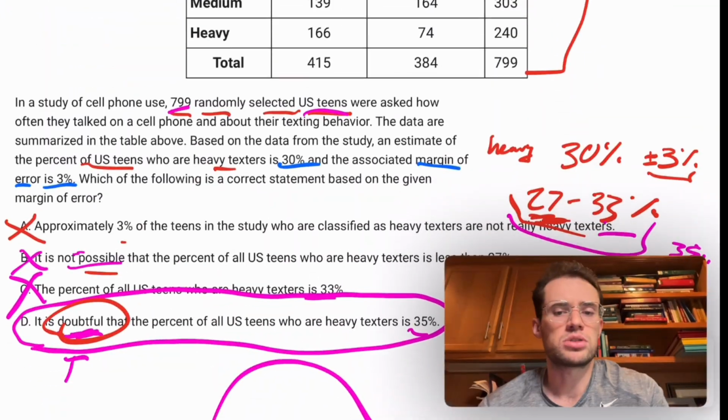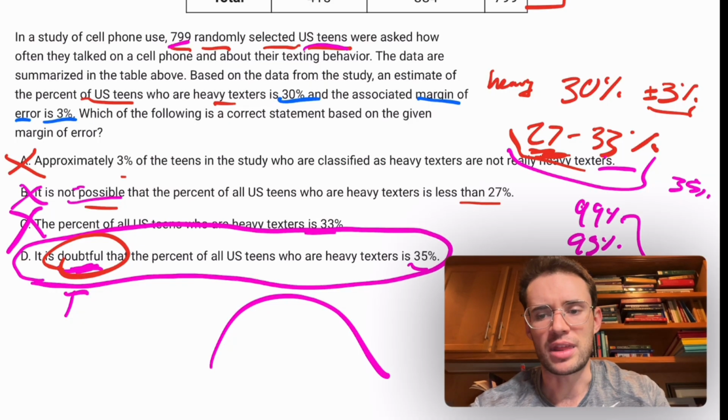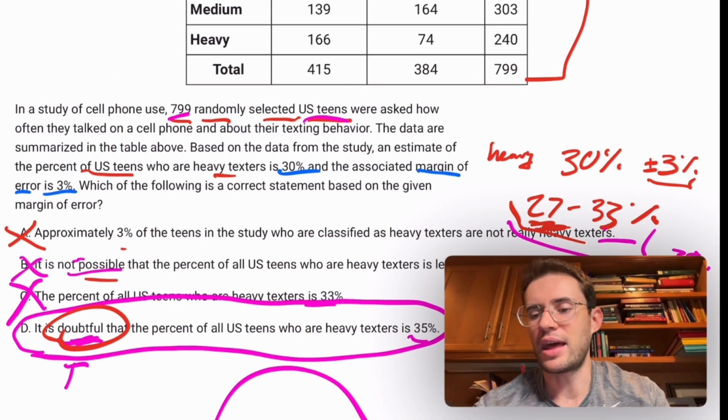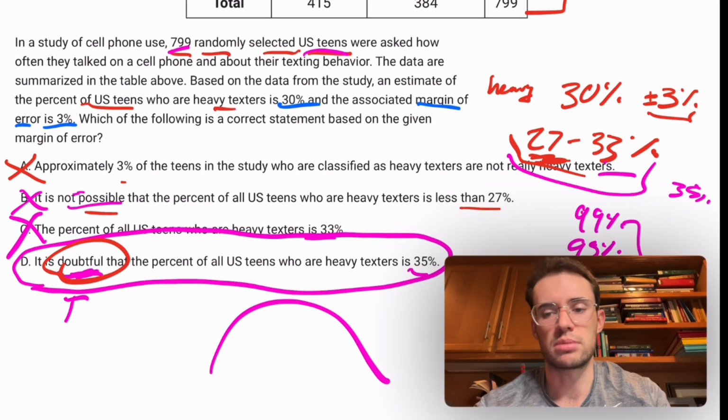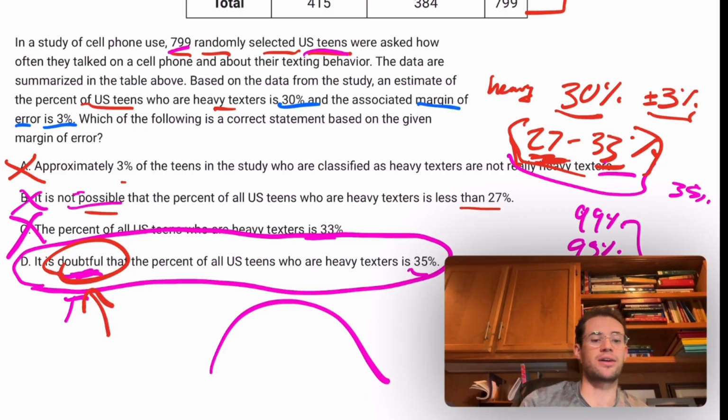And that's it. Okay, so just make sure you understand how margin of error works, that you could set it up like this. So if 30% is the value they find, then you had to use the margin of error to subtract it from the expected value and add it to it to find this range of values that you are expecting to get. And then again, just know that's not a guarantee, it just is doubtful that it's outside of those.